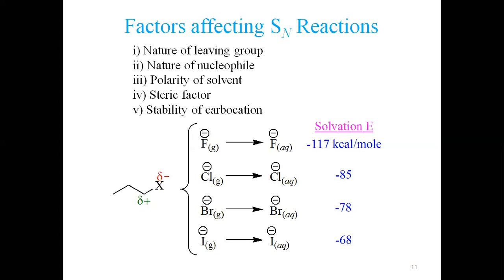Similarly, the stability of the carbocation, which you have already come across, is also very important. If it is a stable carbocation, then it shall favor the SN1 mechanism. If it is an unstable carbocation, then it shall favor the SN2 mechanism. We shall discuss these one by one, starting from the nature of the leaving group first. But we have almost 1 minute remaining, so we shall log in again.